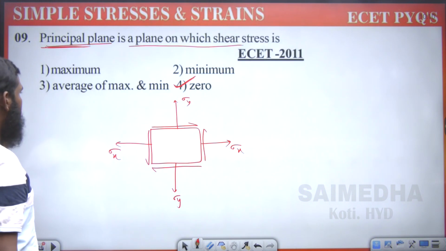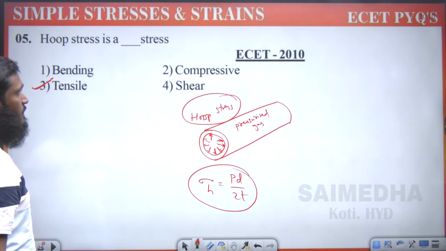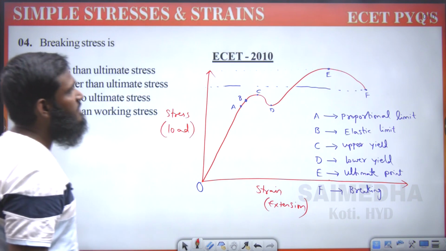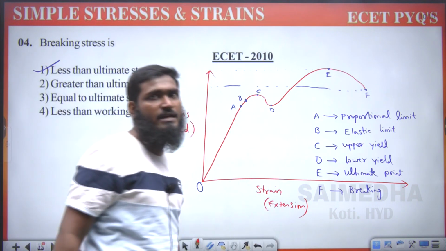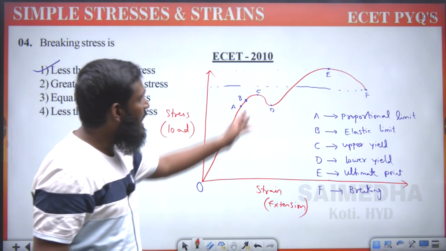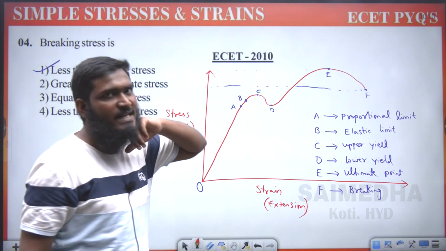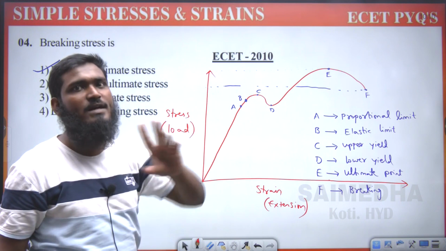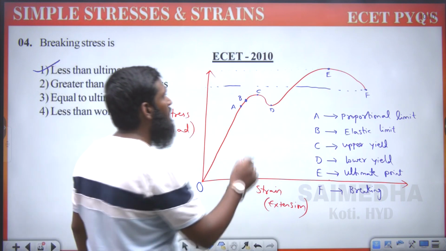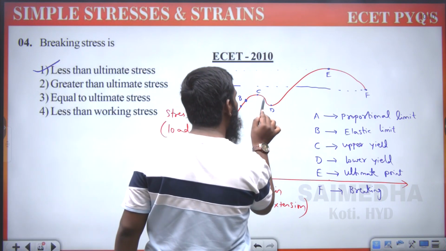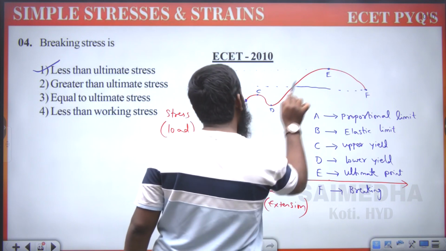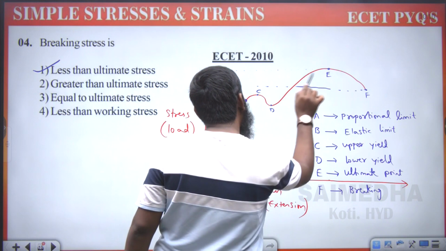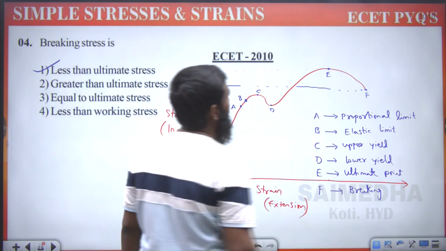Now let us discuss the diagram we have drawn over here. If you are seeing the diagram, the first C point we are calling the upper yield point. Beyond this C point, beyond this upper yield point, you can see this part, the curve which is bending upward. We are having an upward curve over here.